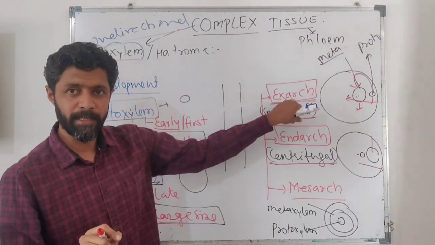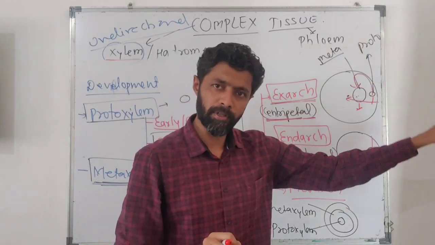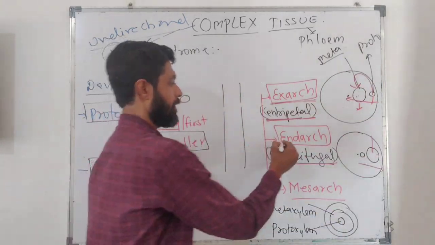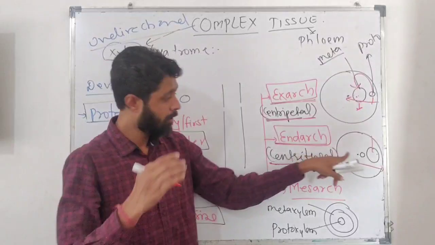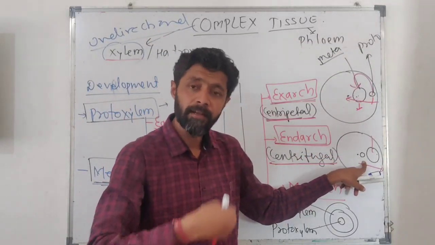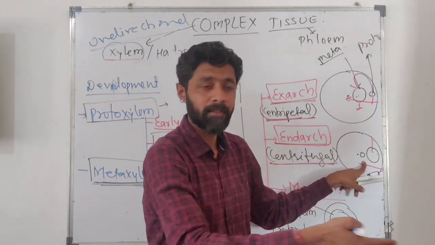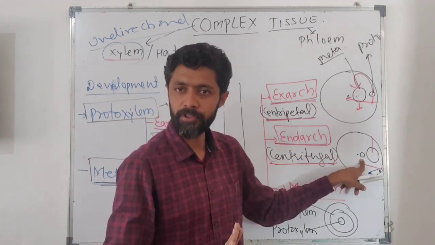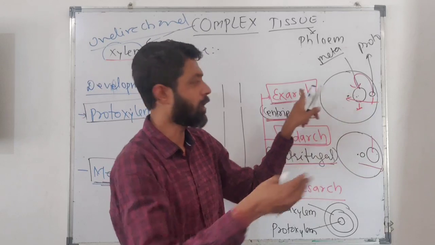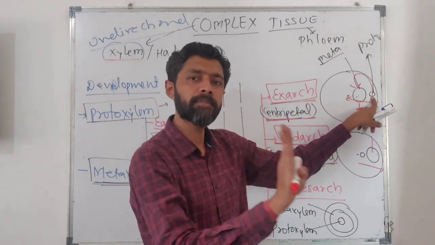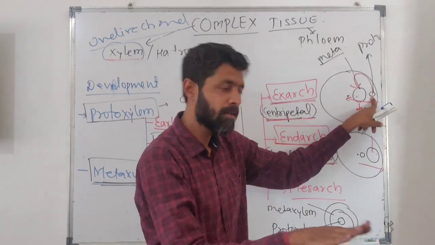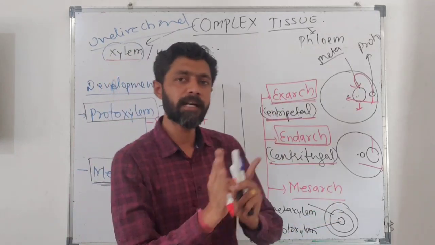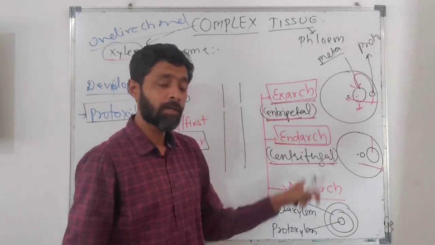In exarch type of xylem, protoxylem is on the outer side and metaxylem is on the inner side. In endarch type of xylem, protoxylem is on the inner side and metaxylem is on the outer side. Endo means in, so protoxylem is inside. Exo means out, so protoxylem is outside. If protoxylem is outside of the metaxylem, then we call it exarch. If protoxylem is inside, then we call it endarch.